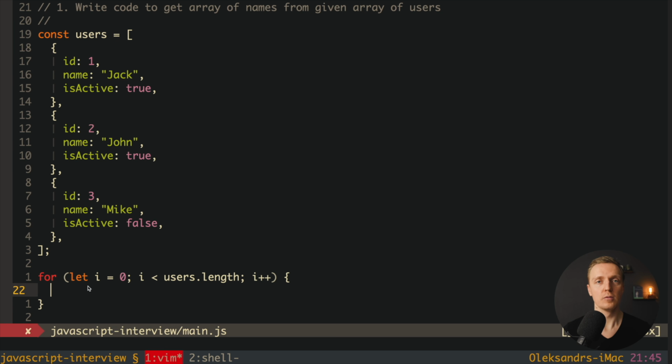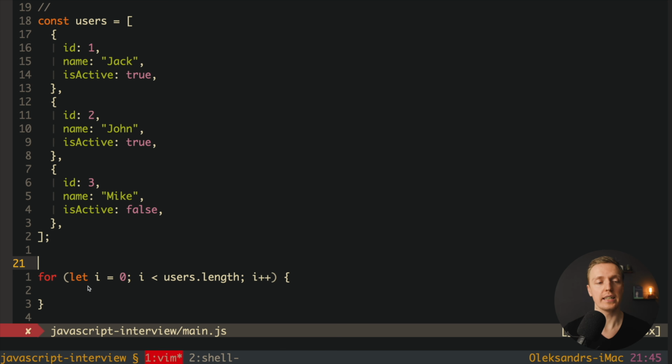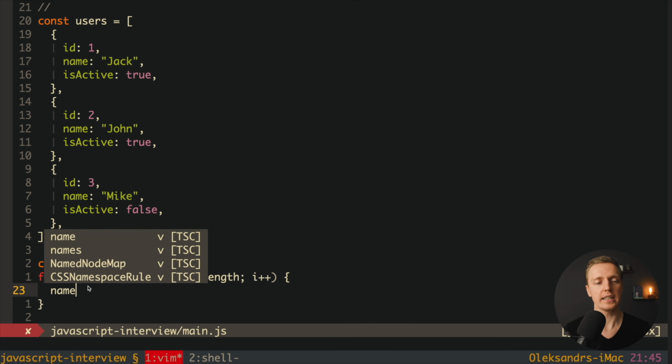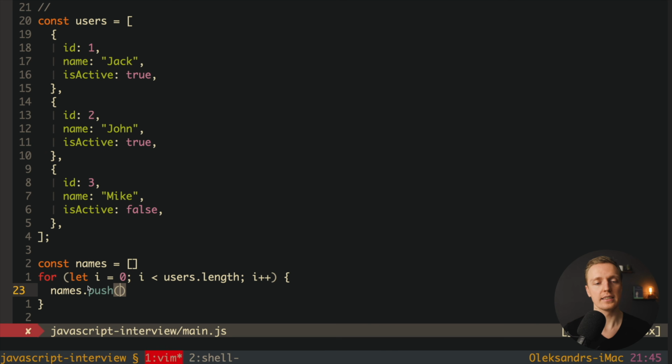Now inside our for loop we want to access every single name and push it in some new array. This is why before we want to create a new array, let's name it names and it will be an empty array. Now inside our for loop we can write names.push, and here inside we are accessing our users with i, so this is our current user, .name. In this case, we are pushing only the name of this user in this array.